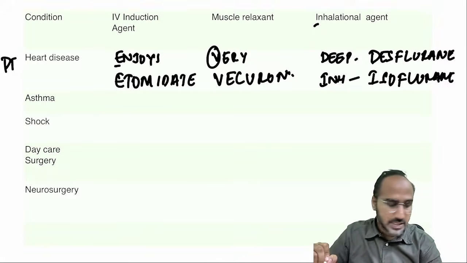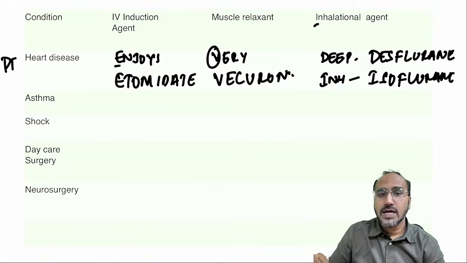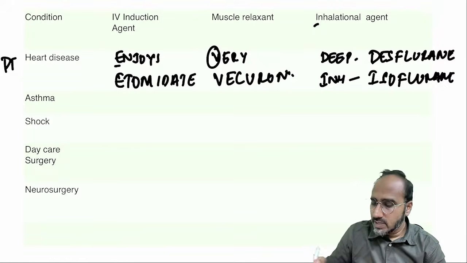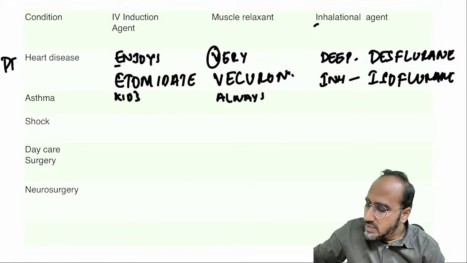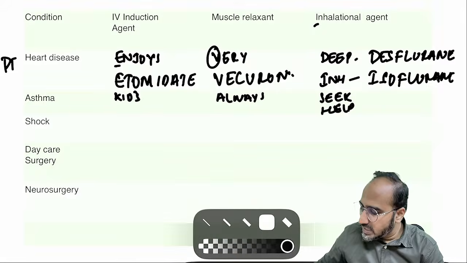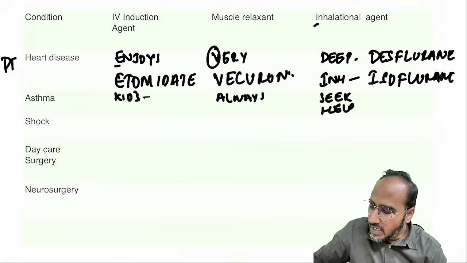Okay. Next, asthma. For asthma, what do you need to do? For asthma, you have to remember: asthmatic kids always seek help. What does it mean? The IV induction agent of choice for asthma, starting with K, is ketamine.